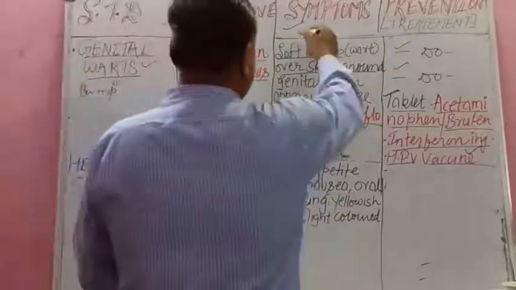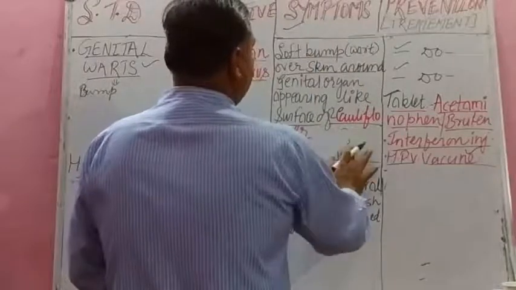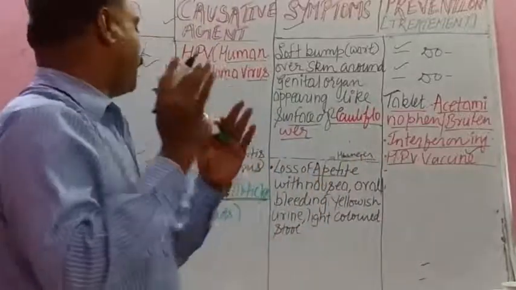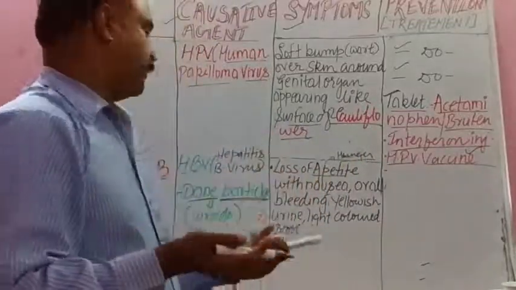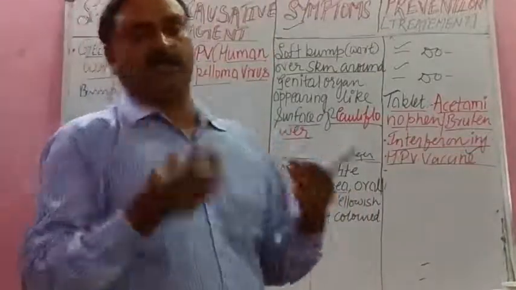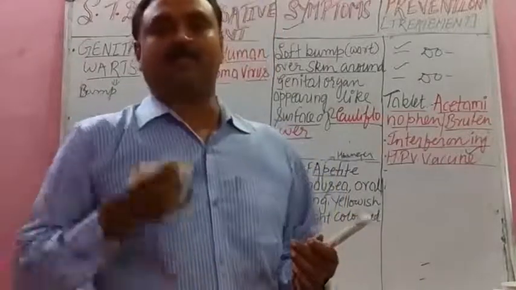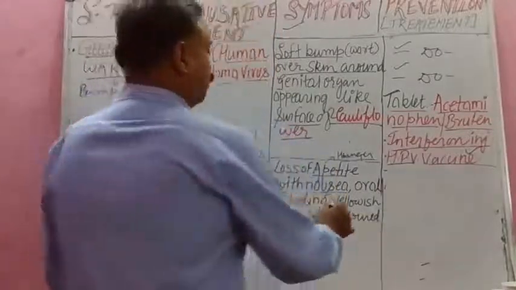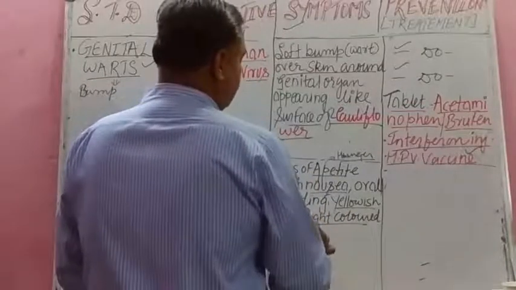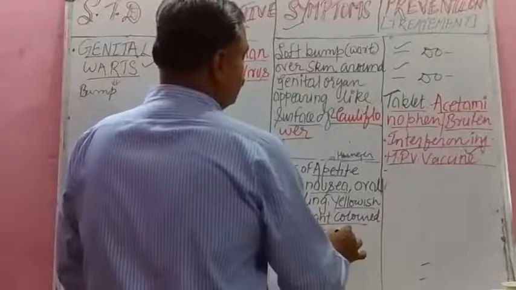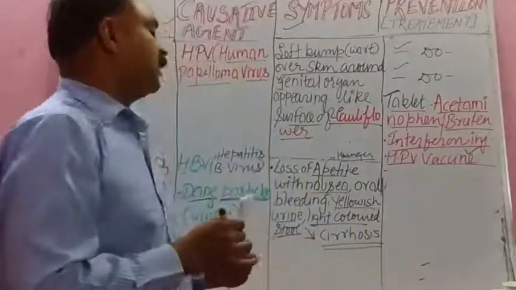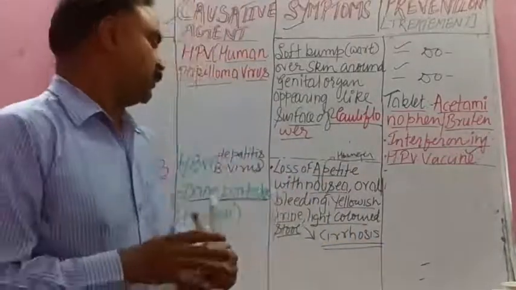Then what is the symptom? Loss of appetite, meaning hunger. This is the very prominent symptom of hepatitis B. Loss of hunger or appetite, with nausea. Nausea means vomiting sensation. Oral bleeding due to the damage of blood vessels in the alimentary canal. Then yellowish urine, light colored stool, and ultimately in very chronic condition, liver cirrhosis. Student, in liver cirrhosis the cells of the liver become completely damaged.